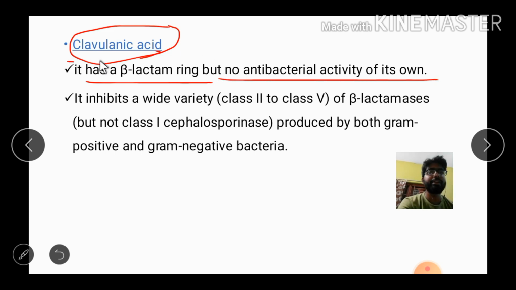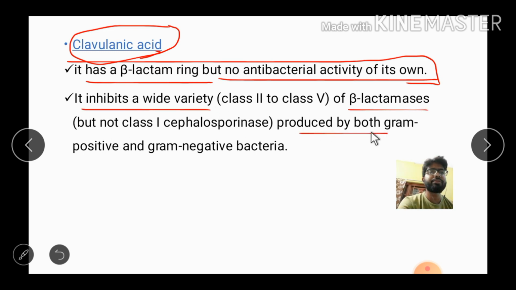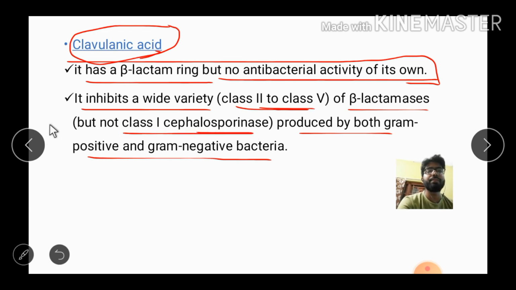It is very important. It inhibits a wide variety of beta lactamases produced by both gram positive and gram negative bacteria. See, class 2 to class 5, it is important, keep in mind. And class 1 cephalosporinase is not inhibited by this drug. It is important.